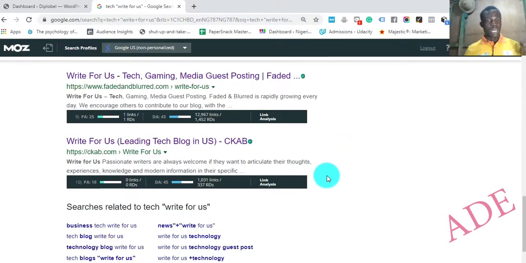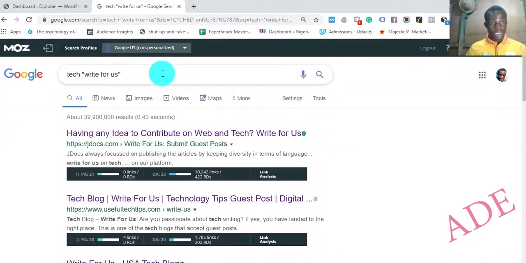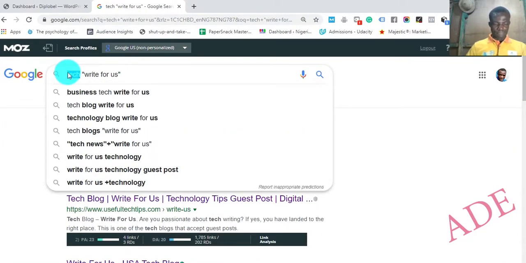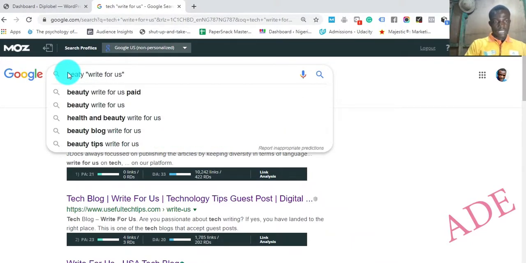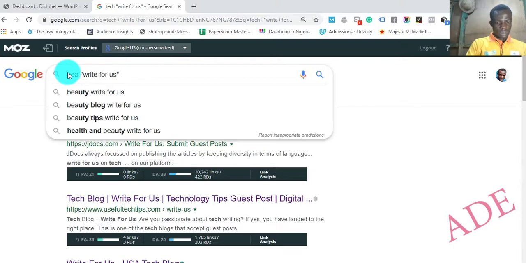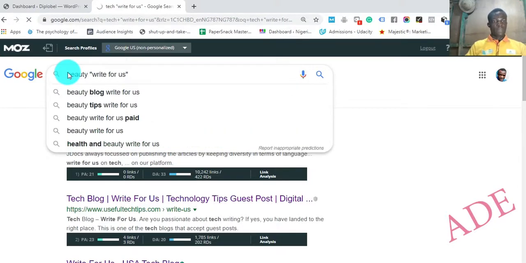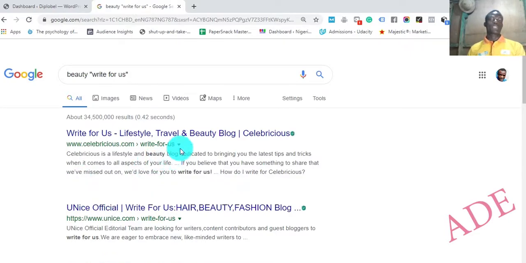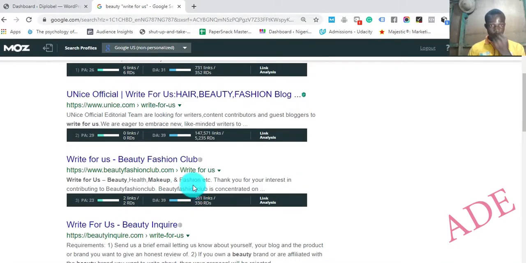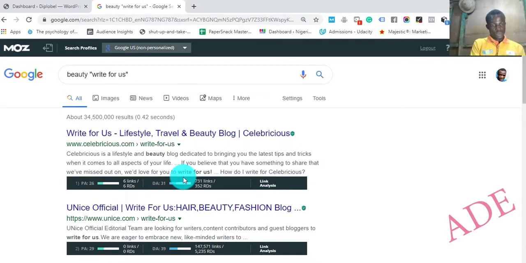So let's say you are promoting a beauty product, you could just come to Google, search beauty, and then Write for Us. It shows you some beauty blogs that actually need articles. Let's take a look at that. You see powerful beauty blogs that need articles. All you need to do is to send them your articles, but always write articles or submit guest posts or get backlinks from websites that have a relation to your subject.